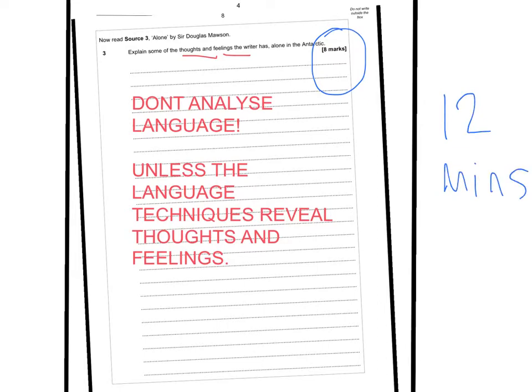Questions 1, 2 and 3 are all worth 8 marks and are worth the least amount of marks on the paper. So you mustn't spend any longer than 12 minutes on each of those first 3 questions, otherwise you'll be taking time away from question 4, which is worth 16 marks, and then questions 5 and 6, which are worth 40 marks altogether. So you must stick to your timings.